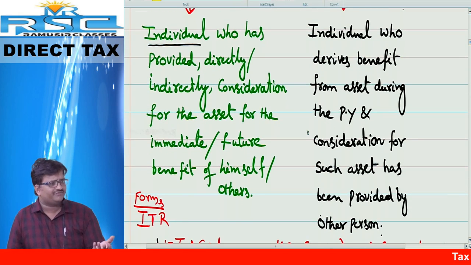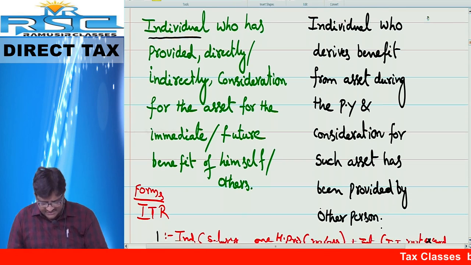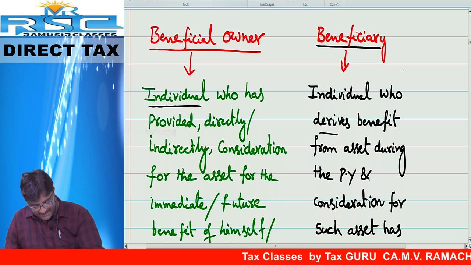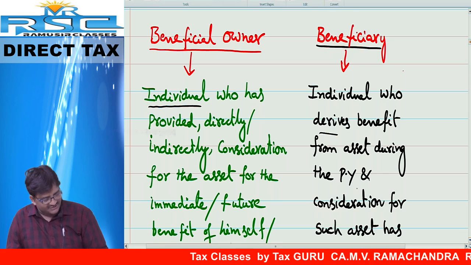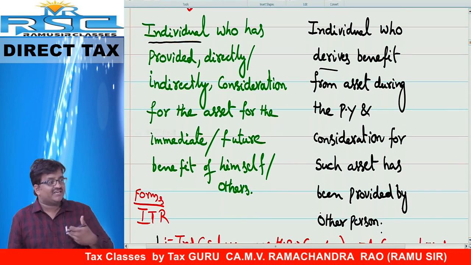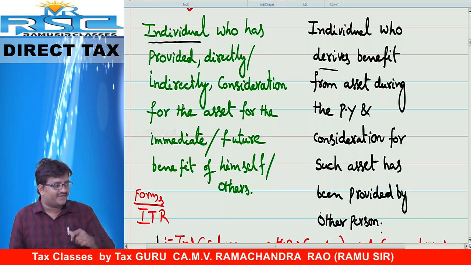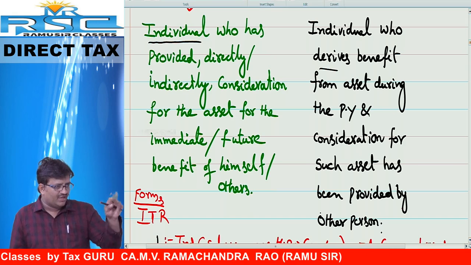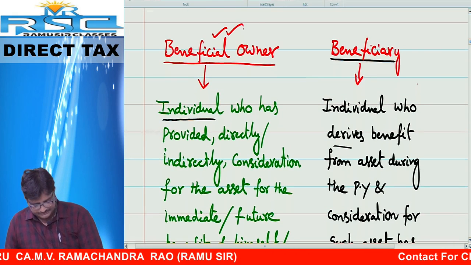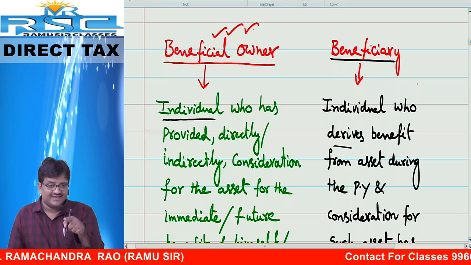Next one, who is the beneficiary? I hope you know beneficiary means who derives the benefit out of this. I repeat, beneficiary means the individual who derives benefit from that asset during the previous year, but consideration for such asset is not provided by the beneficiary, it is provided by a third party. Okay? Tell me, who has to file the return of income? Beneficial owner or beneficiary? Beneficial owner has to file the return of income.